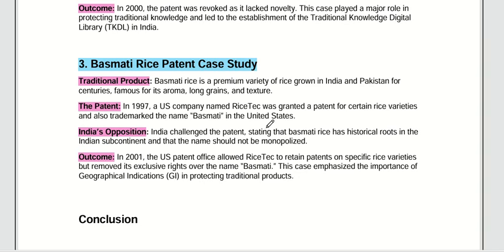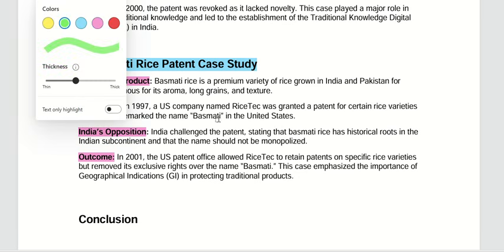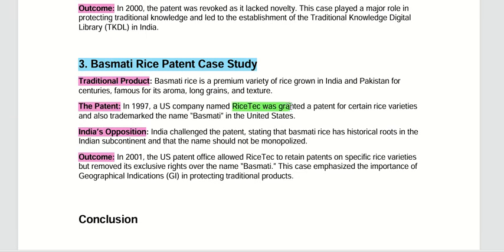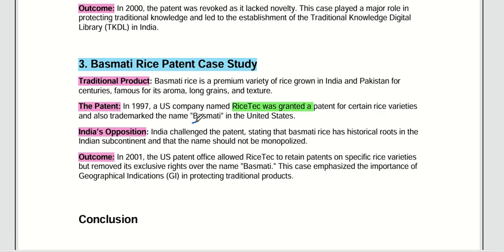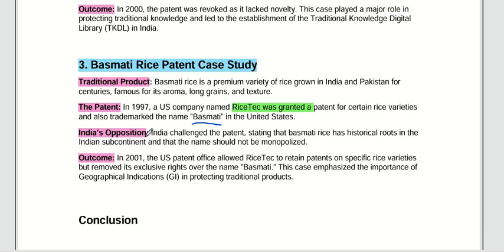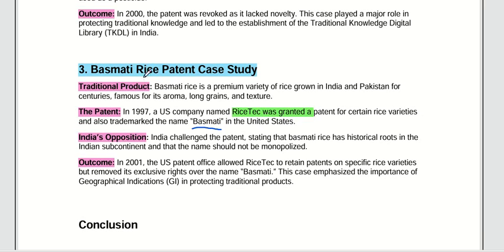See, from a USA company. RiceTec was granted a patent on a rice variety, and a trademark named basmati. So they mentioned it as basmati. Again, India opposed that, because the word basmati was already being used in India before the patent itself.